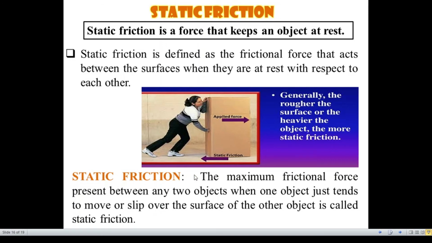So here the maximum frictional force present between any two objects when one object just tends to move or slip over the surface of the other object is called static friction.